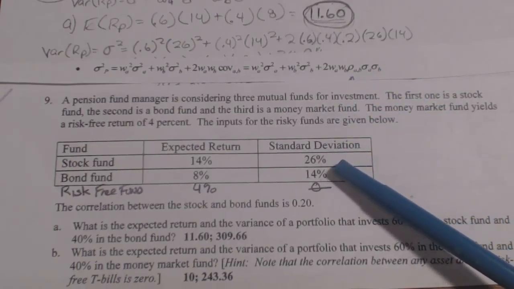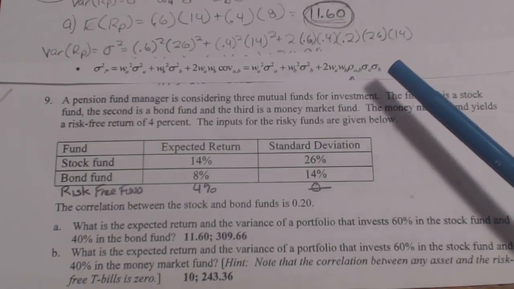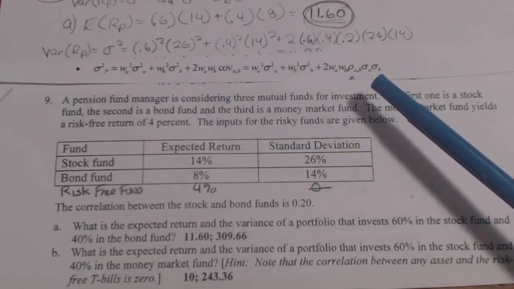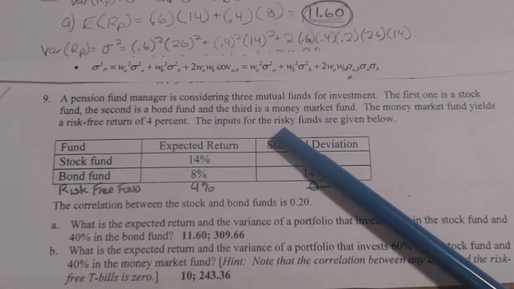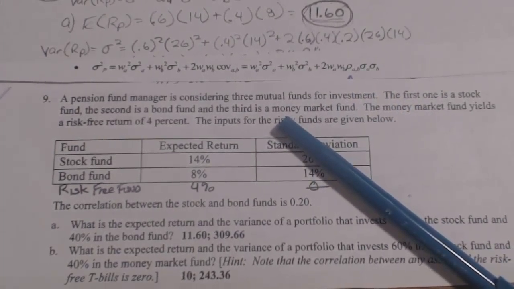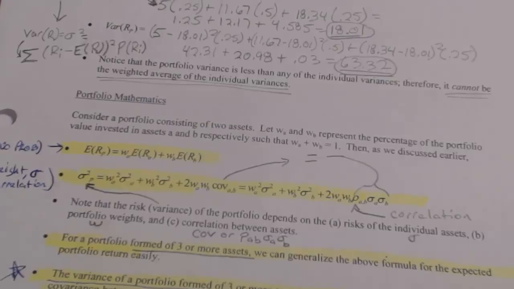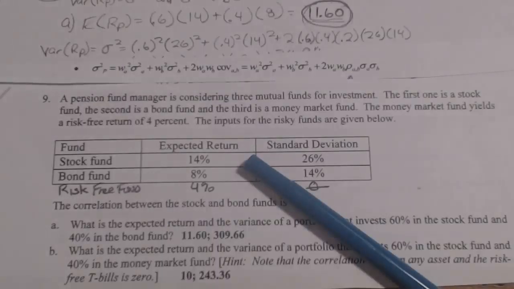They've given you the standard deviation of A and B. They've given you the correlation between those two. So you're going to use this part of the formula to figure out the variance. And it's on page 71 of your workbook, and here's that formula again. This is on page 71 of your workbook under Portfolio Mathematics.